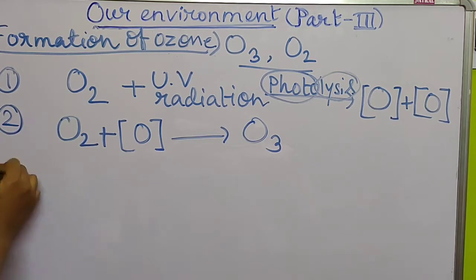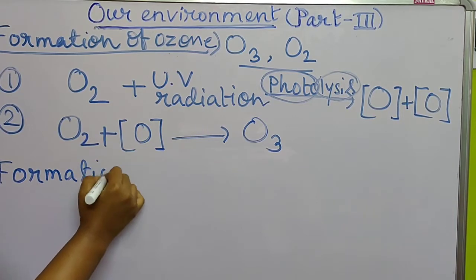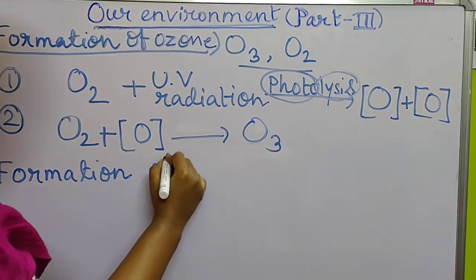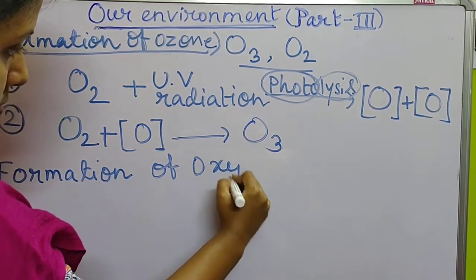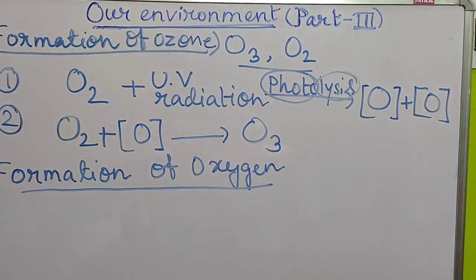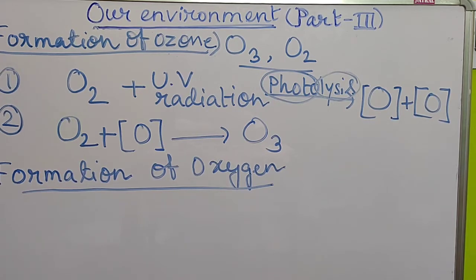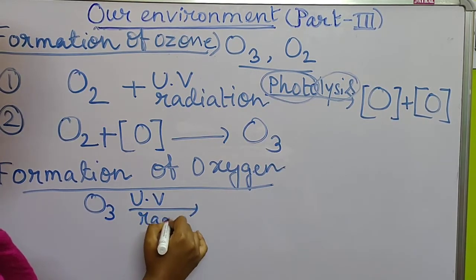Now this ozone can again be converted into oxygen. So the next step is the formation of oxygen again. In unpolluted air, where a minimum amount of pollutants is present, this ozone gas will again absorb the UV radiation.